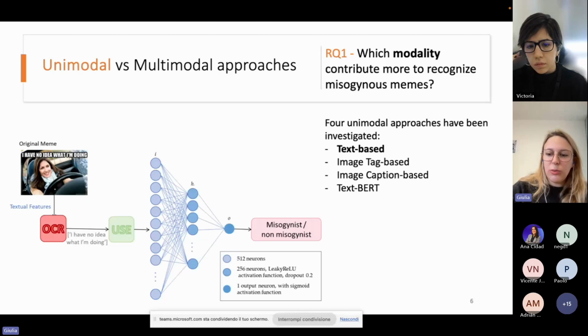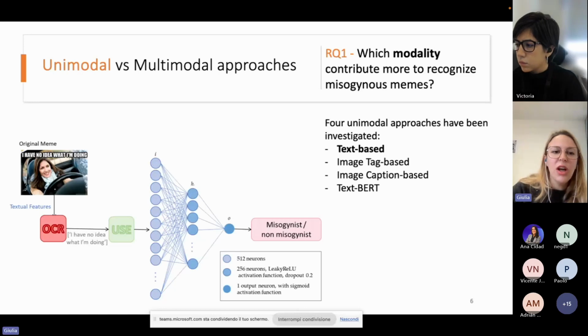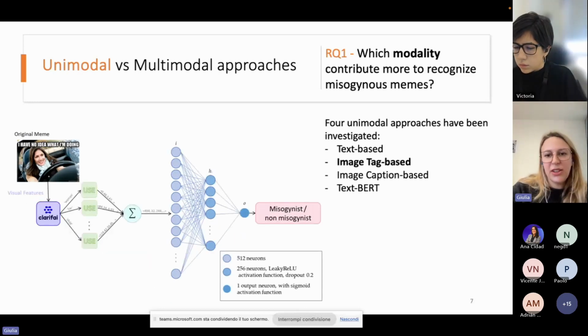But we also compare our results with the state-of-the-art text BERT. Additionally, we investigate the image via two different modalities, that is the image tag and the image caption. Image tagging and image captioning are two techniques that allow us to represent the image within the meme in a textual form.